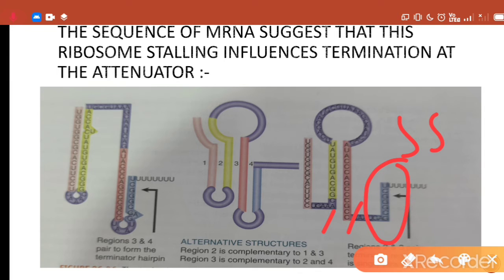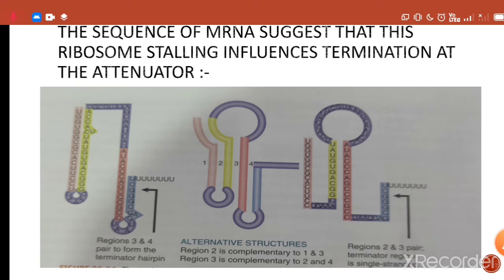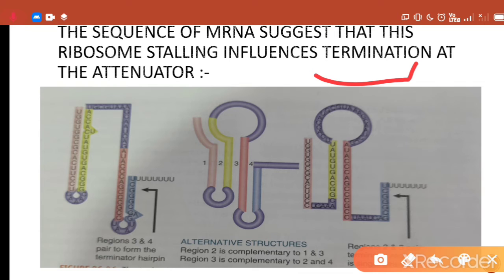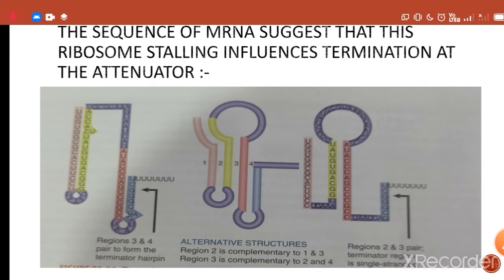Due to this the terminator hairpin loop structure doesn't form, and it does not result in intrinsic termination at the attenuator, so it does not terminate the process.